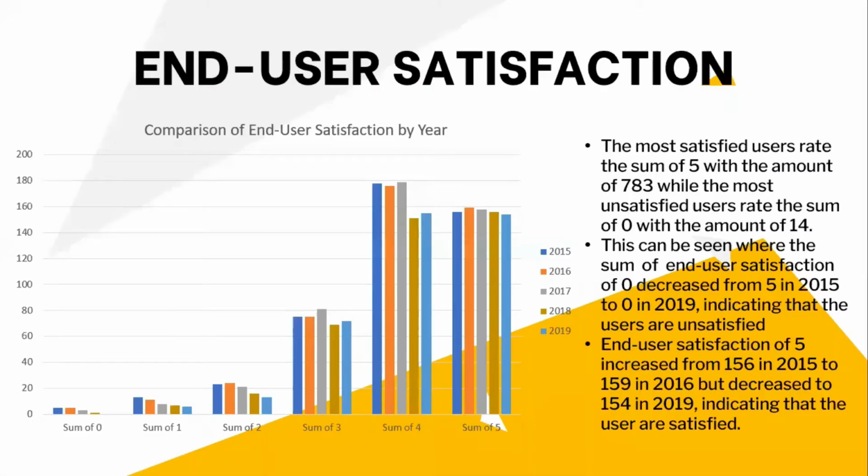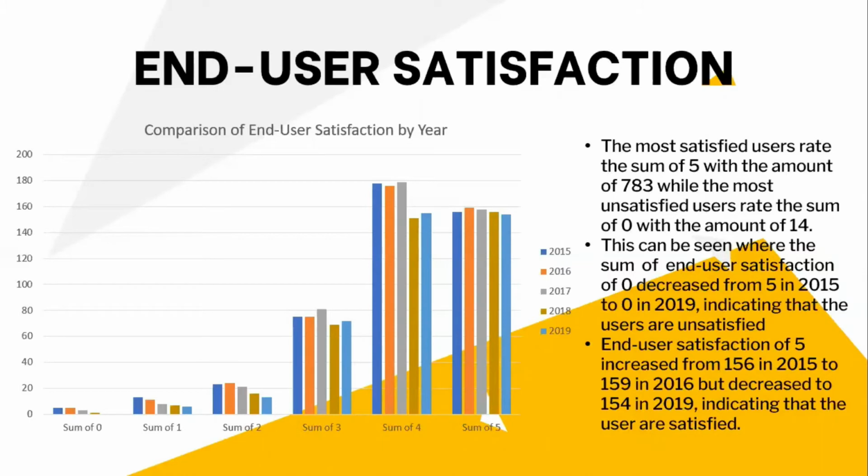Next, end user satisfaction. The chart shows the comparison of end user satisfaction by year. The most satisfied users rate the sum of 5 with the amount of 783, while the most unsatisfied users rate the sum of 0 with the amount of 14.